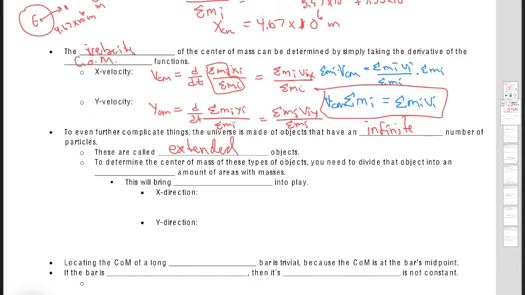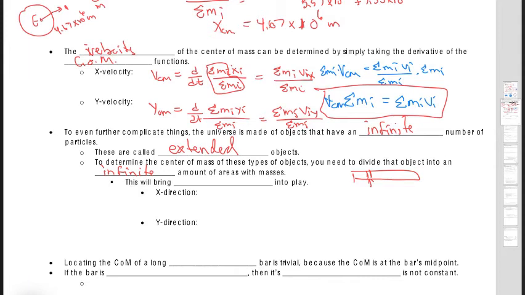To determine the center of mass of these types of objects, you're going to need to divide that object into an infinite amount of masses, or areas with masses. If I have just this meter stick, I take it and break it up into these infinite amounts of masses, or areas of masses.